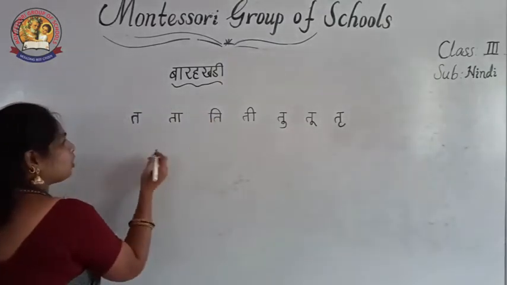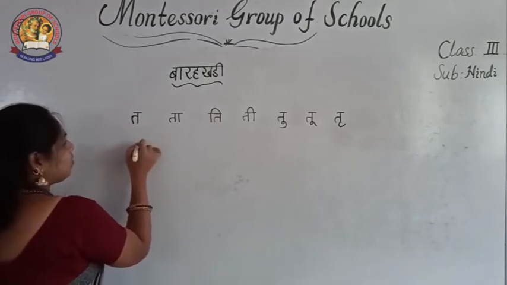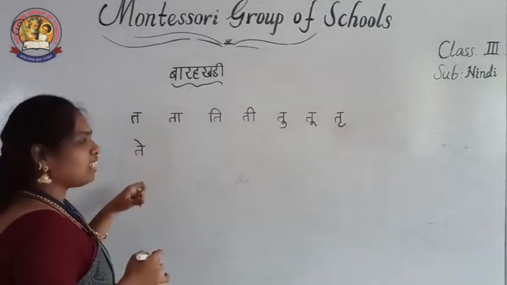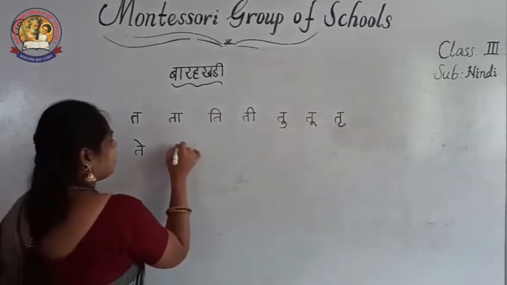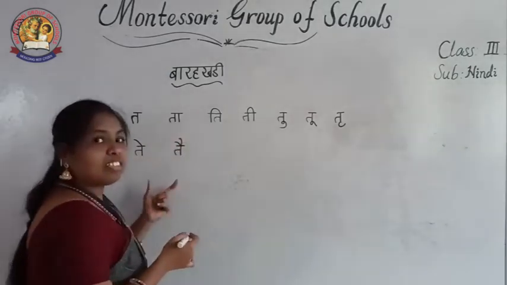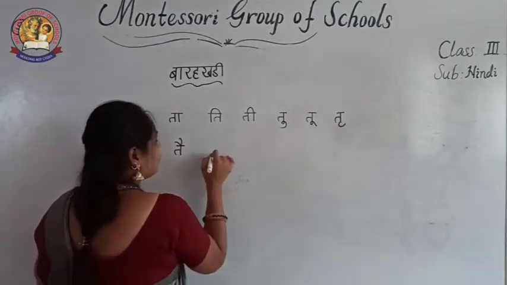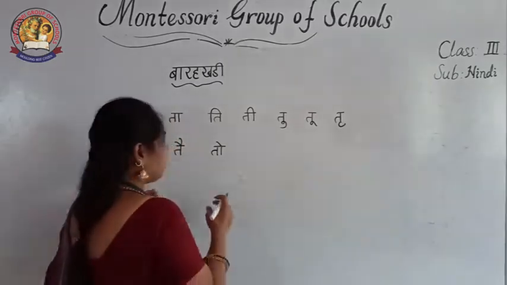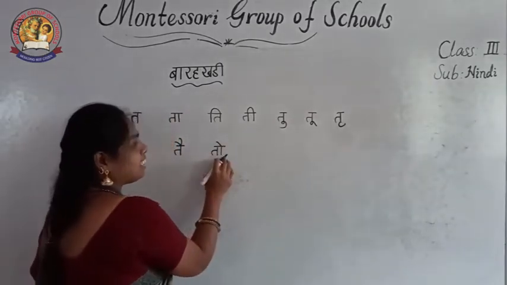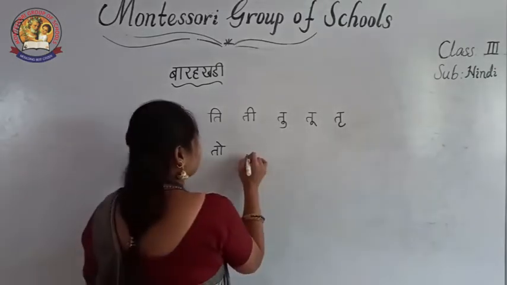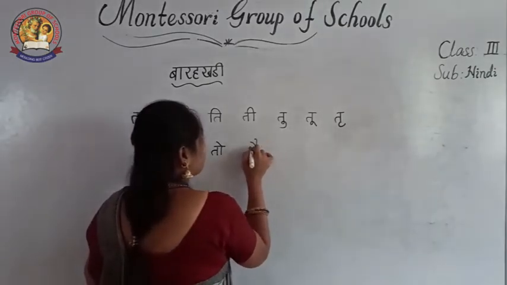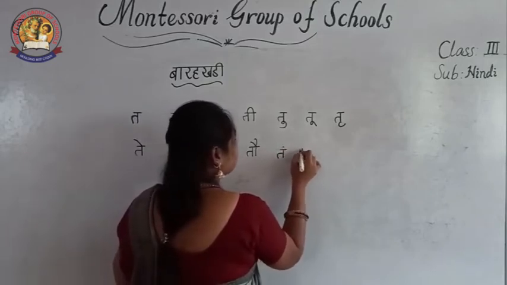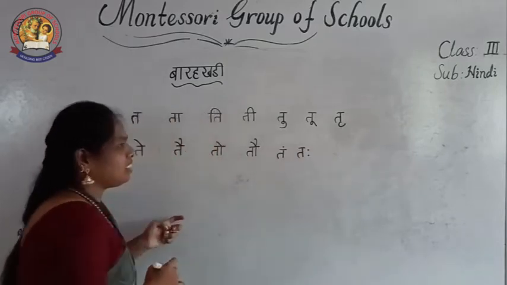Then next ta, ru ki matra. After ru ki matra, what is the symbol? What is the letter? Ta and e ki matra, te. Ta and ai ki matra, tai. Ta and o ki matra, to. Always letter and symbol. Which letter is there, which symbol is there, you must identify that. Okay, the next ta and au ki matra, tau. Ta and am ki matra, tam. Ta and ah ki matra, tah.